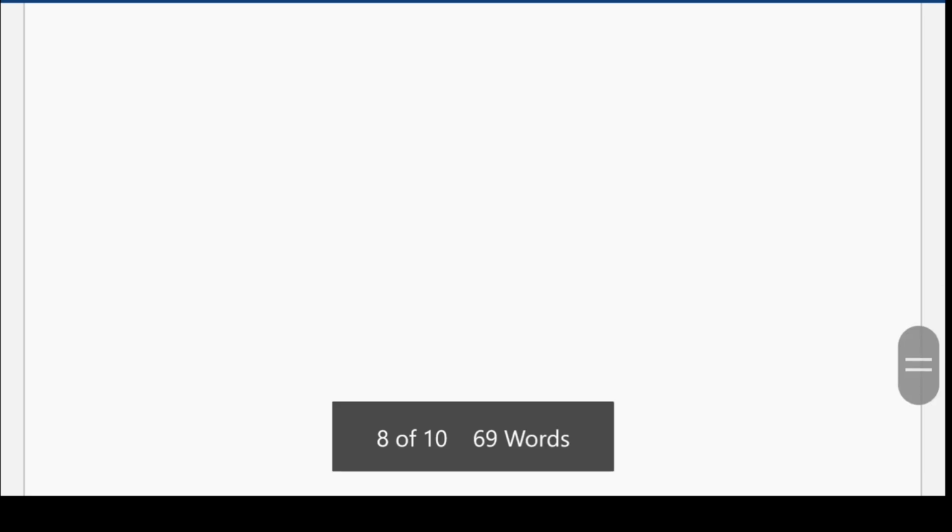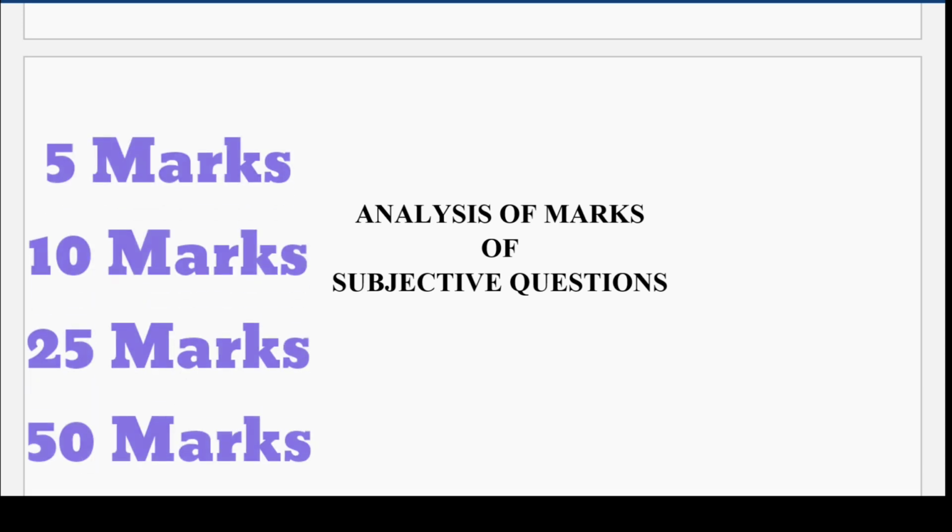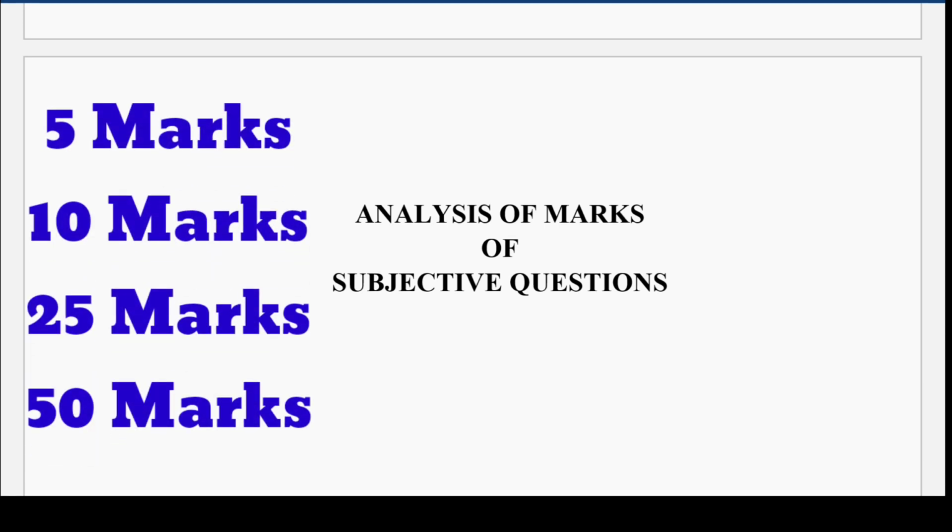Now all the things regarding the expected pattern I have already mentioned. Now the analysis of marks of subjective questions, that's the important thing. How many marks will a subjective question carry? It can carry 10 marks, it can carry 25 marks, or it can carry 50 marks.